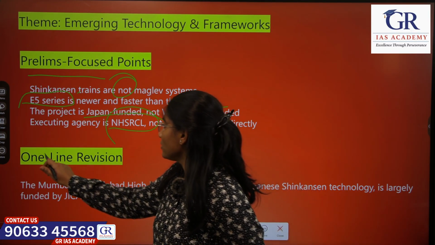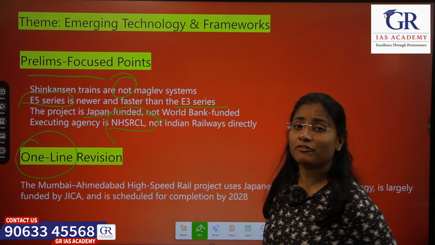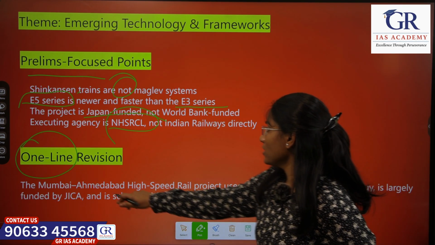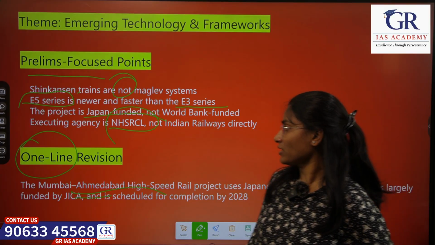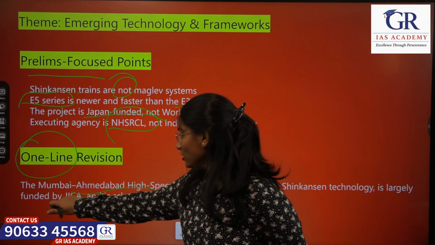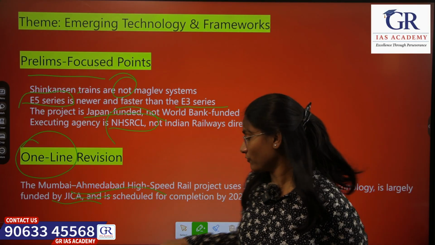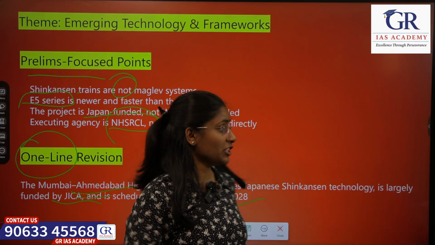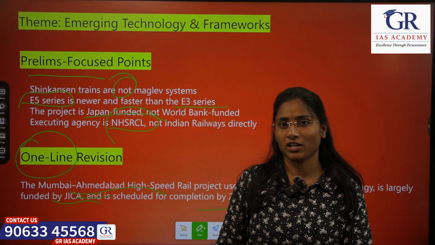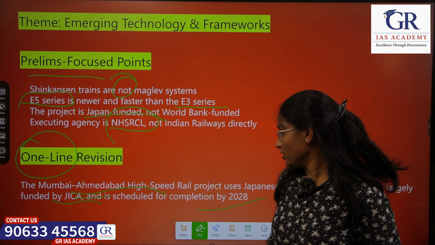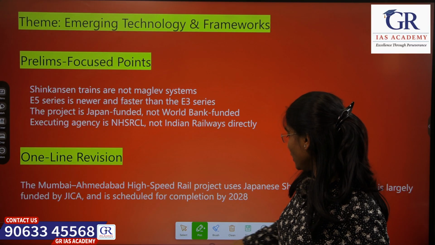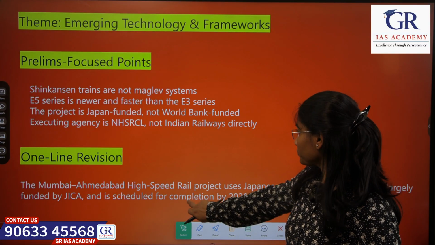So let's see a one line revision. This Mumbai-Ahmedabad project is funded by JICA and scheduled for completion by 2028, which uses Japanese Shinkansen technology, and Japan is donating 2 trains, E3 and E5 series trains.